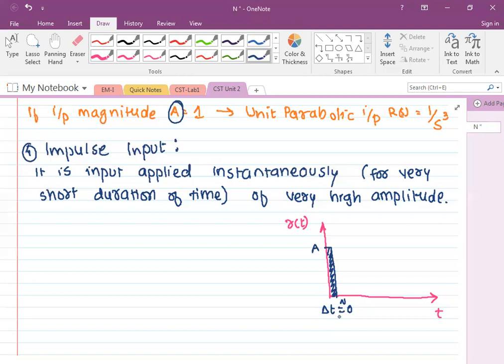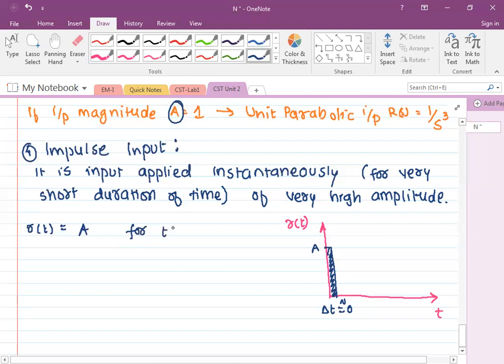So we can mathematically express the impulse input as R equal to A for, you can say, T equal to 0. Why are we taking 0? Because it is for a very short period, and it is 0 for T not equal to 0. समझ में आ रहा है ना ये कैसे हम equation लिख रहे हैं उसके लिए? Got it?